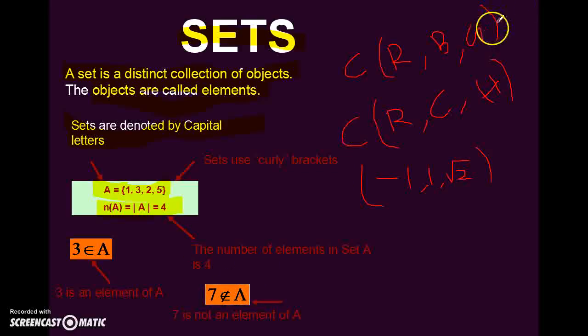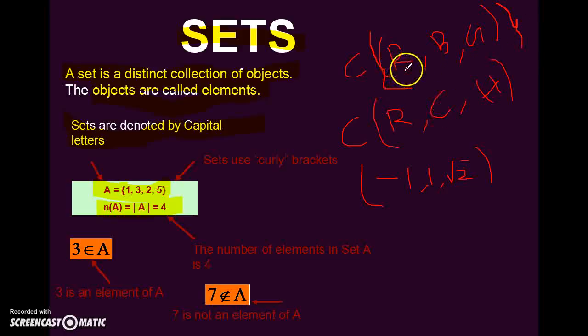Now in our example of colors, this is a set of colors, and you have to represent it in curly brackets.